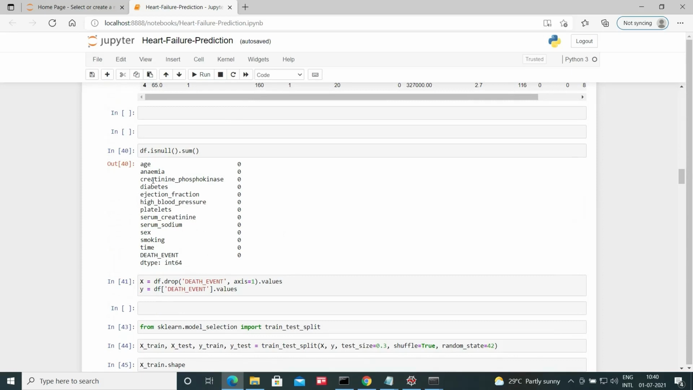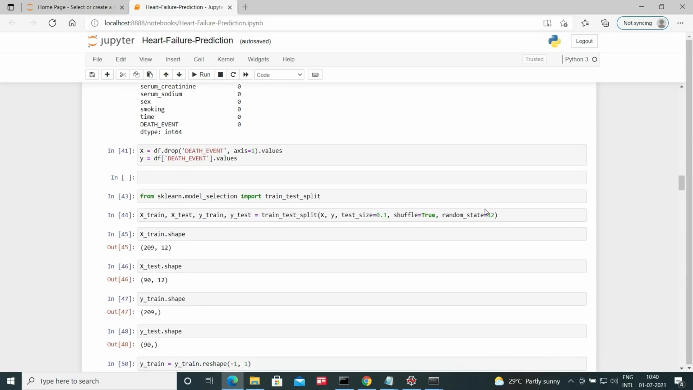Then we are checking if the data contains any missing value or not. So no missing value, everything is there. Then we are basically splitting the dataset using train test split, as you can see. Between train and test, we are splitting. So 30% will go to test and 70% will go to the training dataset.